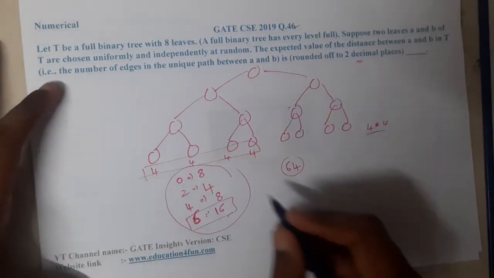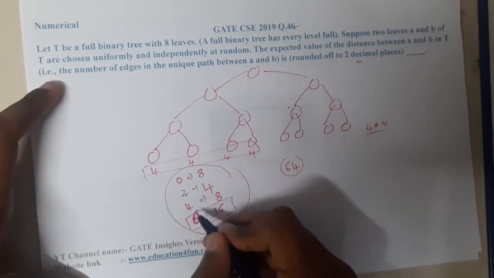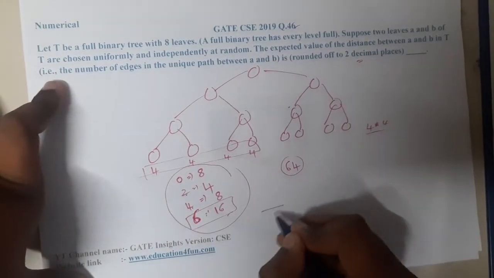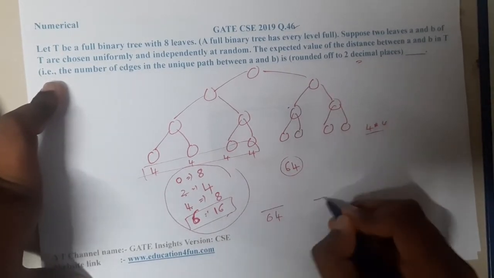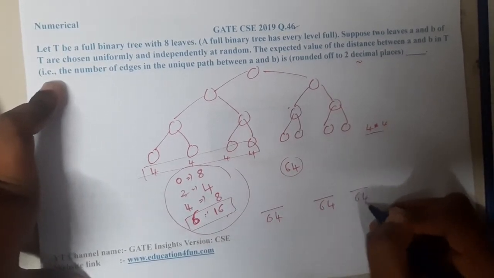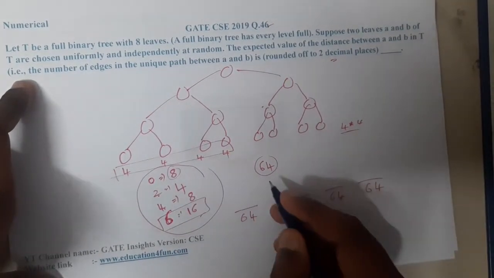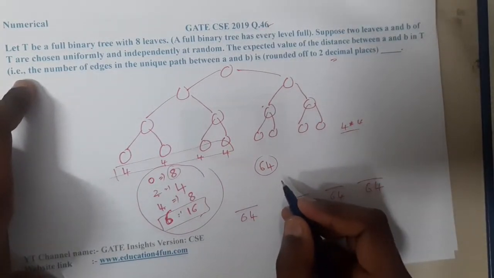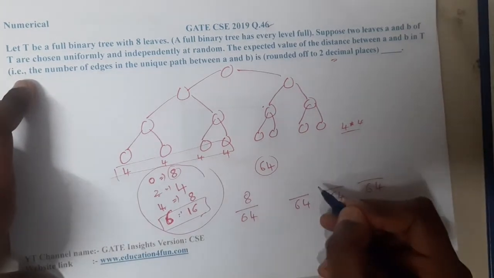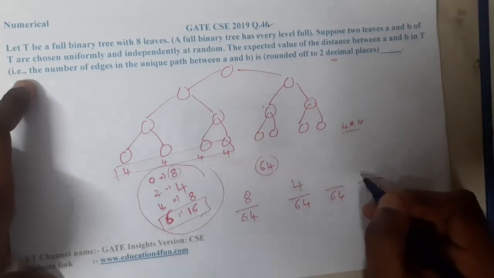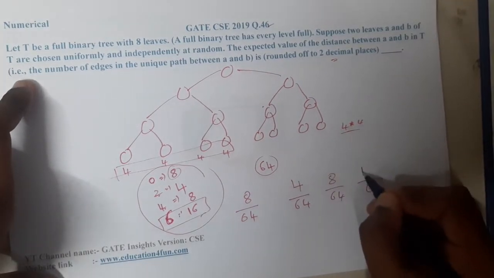Okay, yes. So this is for distance 0, this is for distance 2, this is for distance 4, this is for distance 6. Okay, so let us write divided by 64 four times because we are doing it 4 different types, right? Yes, by 64. So what will be the numerator will be this count. So first time it is nothing but 8. Okay, so in second time it is 4. In the third time it is 8. In fourth time it is 16.